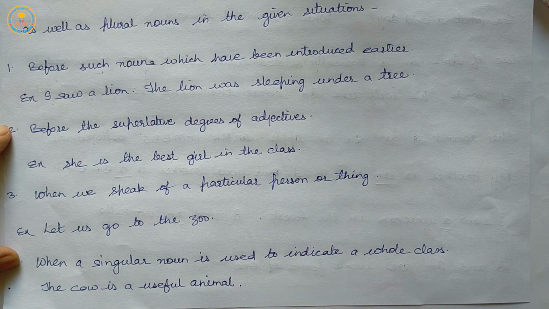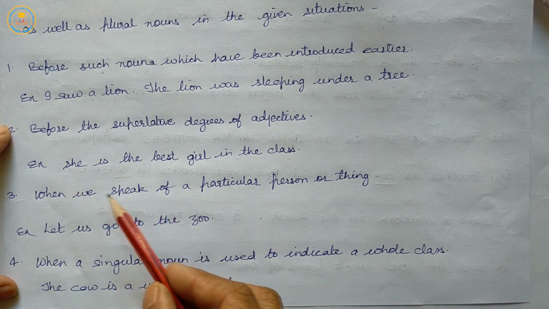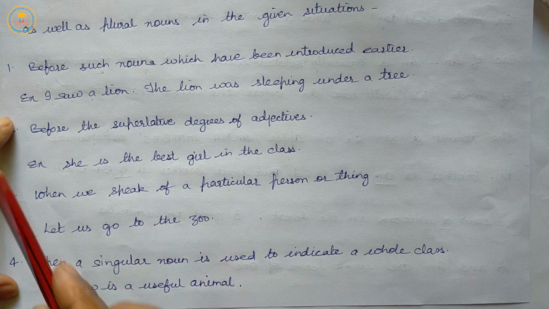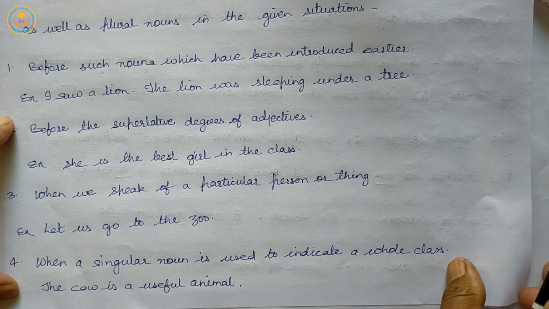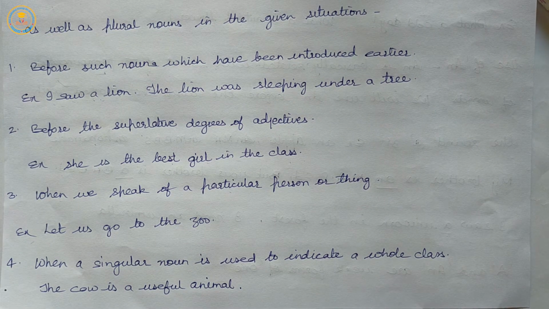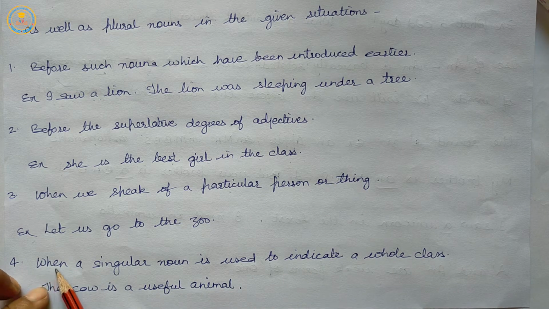Next, when we speak of a particular person or thing. Example: Let us go to the zoo. Next, when a singular noun is used to indicate a whole class.